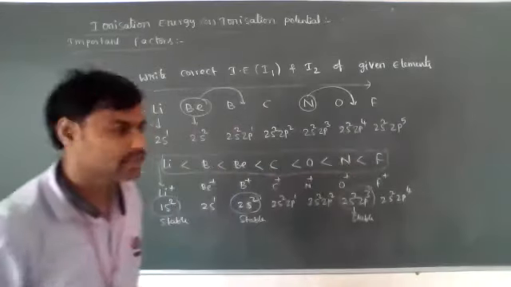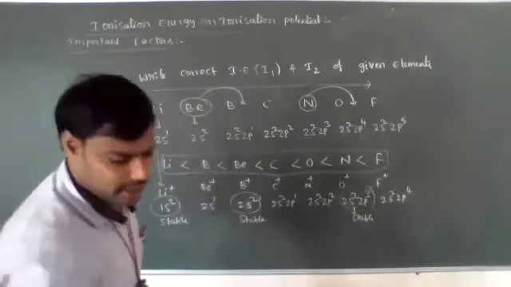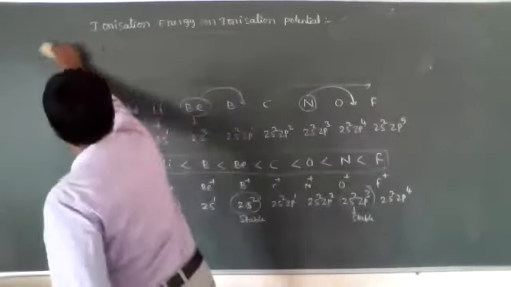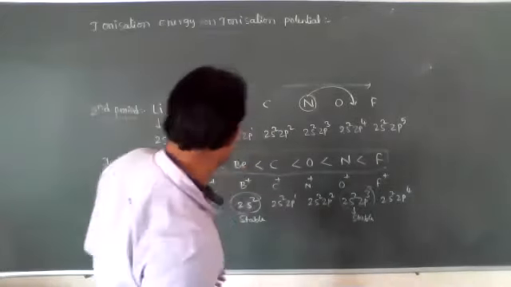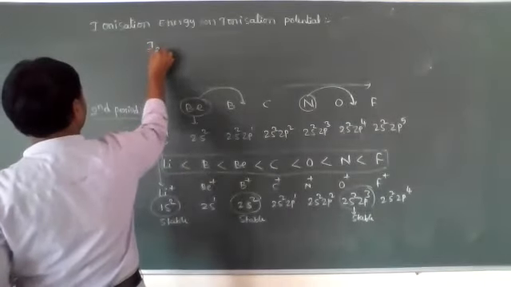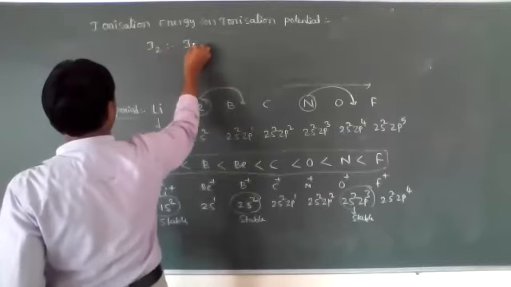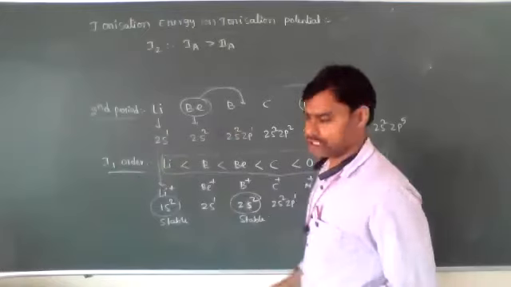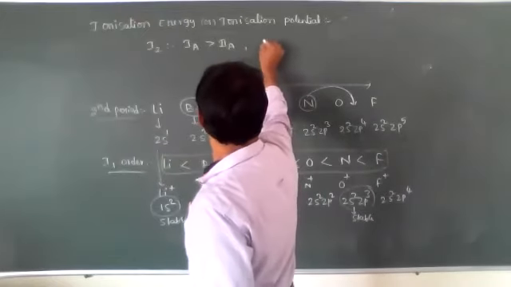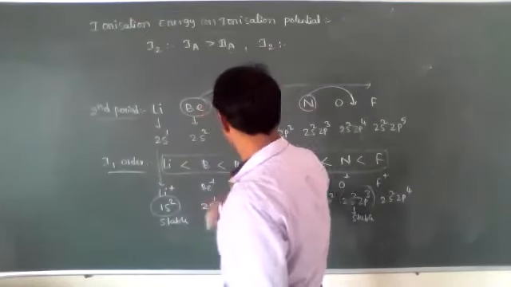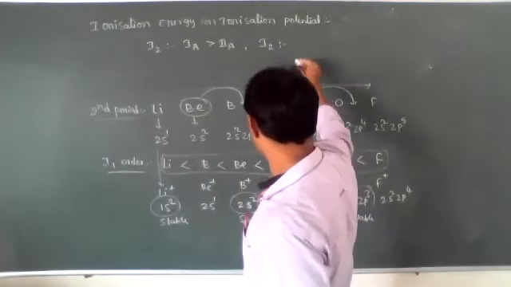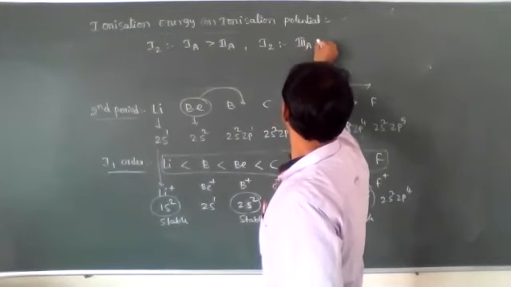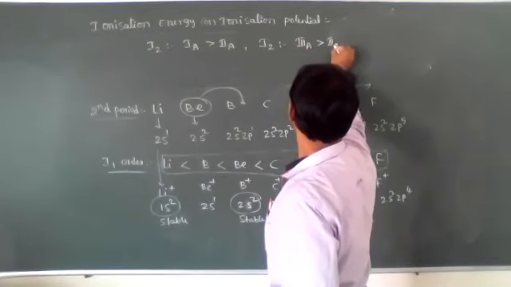So according to this, I will tell you one important relation. The second ionization energy of first A group elements is more when compared to second A group elements. That is one exception. Next, the second ionization energy of third A group elements is more when compared to second A group elements.